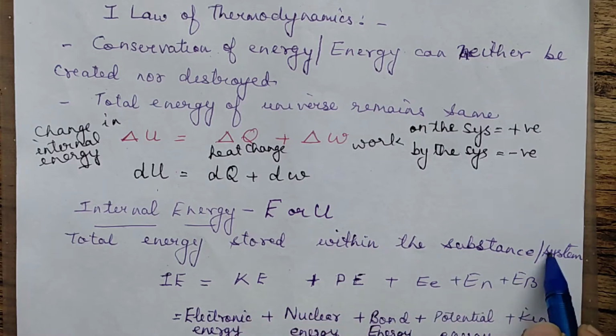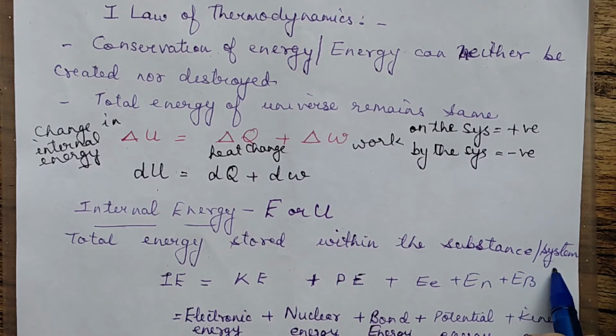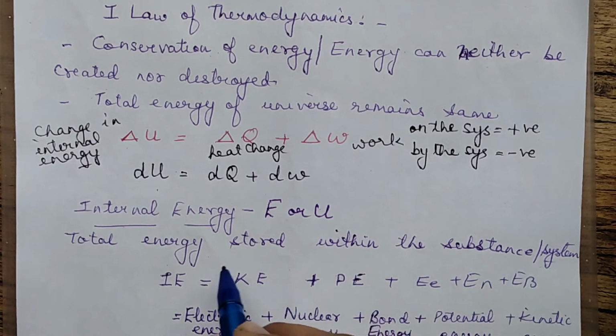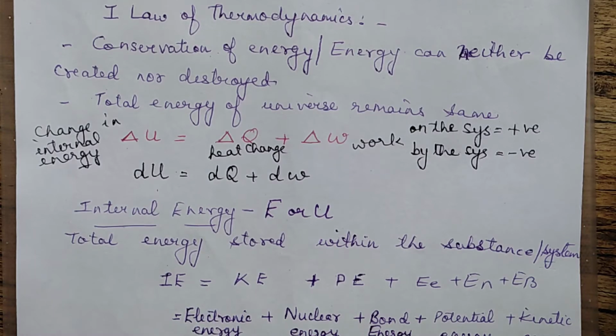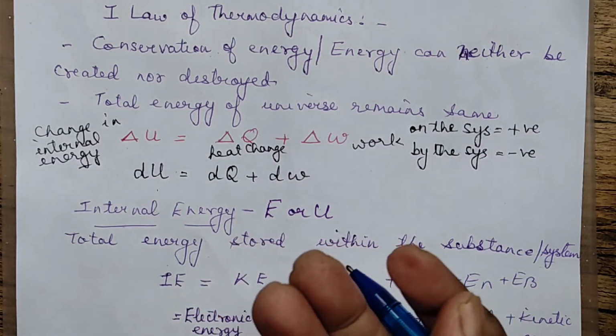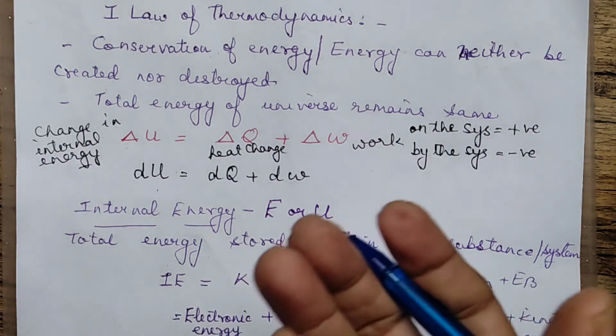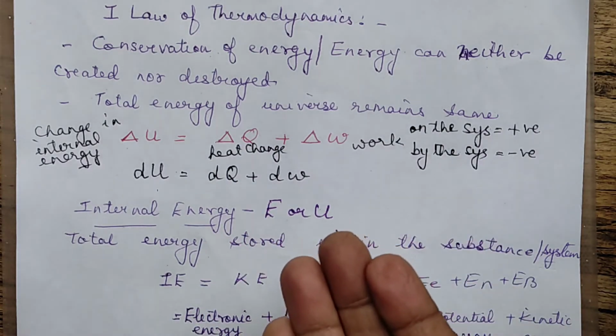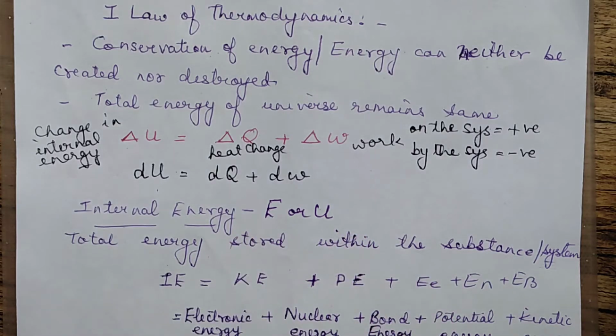Whatever system we are talking about, the energy stored within that system, the energy stored within the substance. Suppose you take some common salt in a watch glass, there is energy stored within that common salt also. How is there energy stored in it?